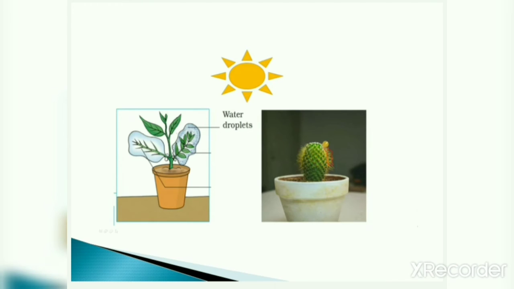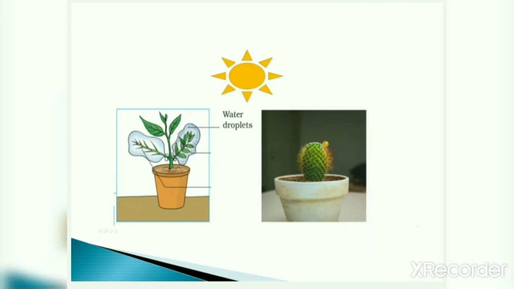Now let's do an activity at your home. If you have a cactus at your home, cover the leaves of a regular plant with a polythene bag, and the cactus with a polythene bag too, and keep them in sunlight for 2 to 3 hours. You can observe that in the polythene bag of the regular plant which grows in soil, you can see droplets because of the transpiration system.